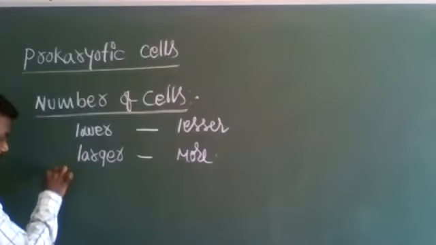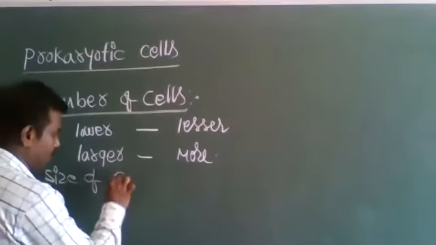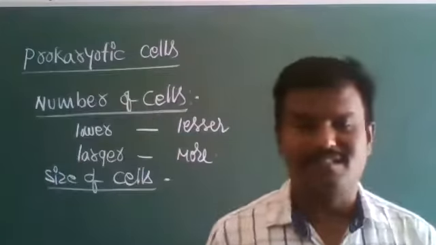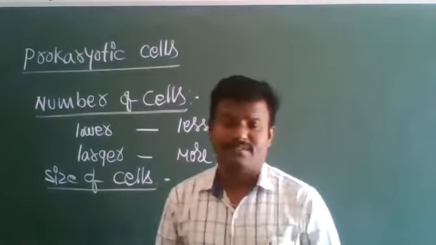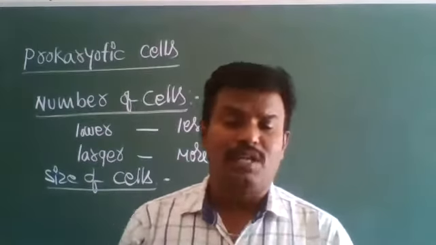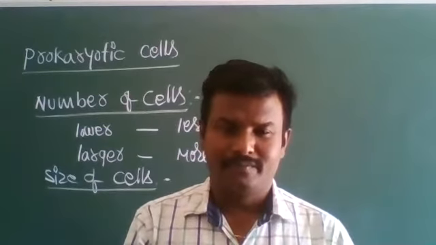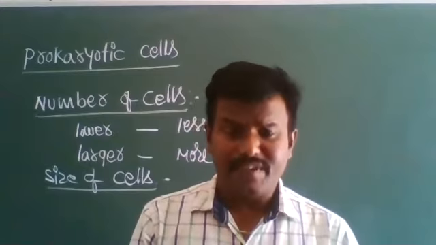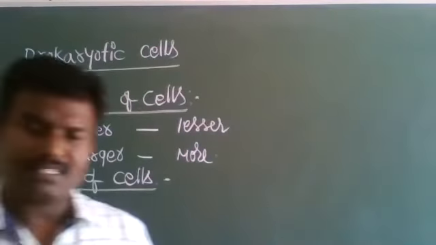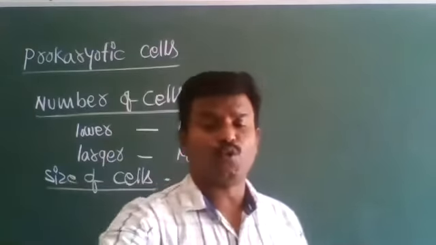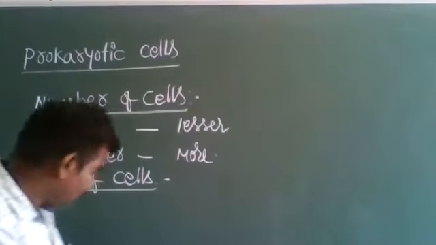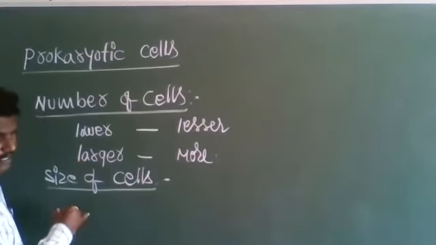Next, sizes of the cells. Generally, the sizes of the cells vary in the same organism and from one organism to another organism, from one cell to another cell, from microscopic to macroscopic. So if you see here, the sizes of the cells in different organisms.